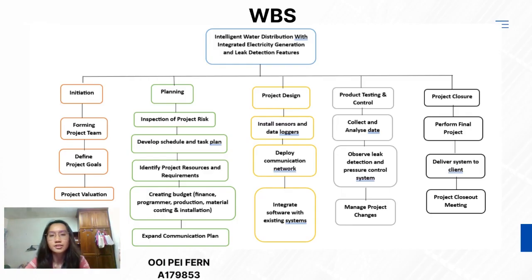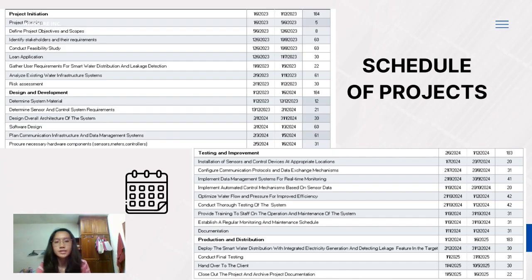You can see our initiation step is forming the project team and defining project goals and evaluation. After that, we plan our project risk, schedule, and tasks. We also identify the project requirements and budget of our system. The next step is to design the system by installing the sensors and deploying the communication network. After that, we keep testing our system and collecting data, and the last step is project closure. And this figure is our schedule of projects.